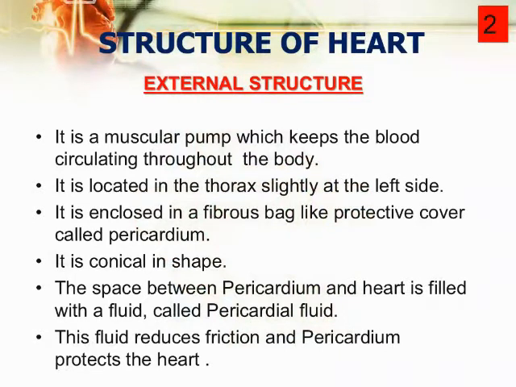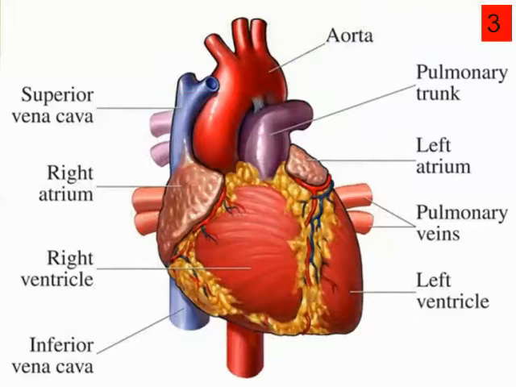Okay, student, the human heart is enclosed in a fibrous bag-like protective cover, and this cover is called pericardium. Between this pericardium and the muscles of the heart, a fluid is present, and this fluid is called the pericardial fluid. What is the main function of this pericardial fluid? This pericardial fluid reduces the friction as well as protects the human heart. This is the function of the pericardium membrane.